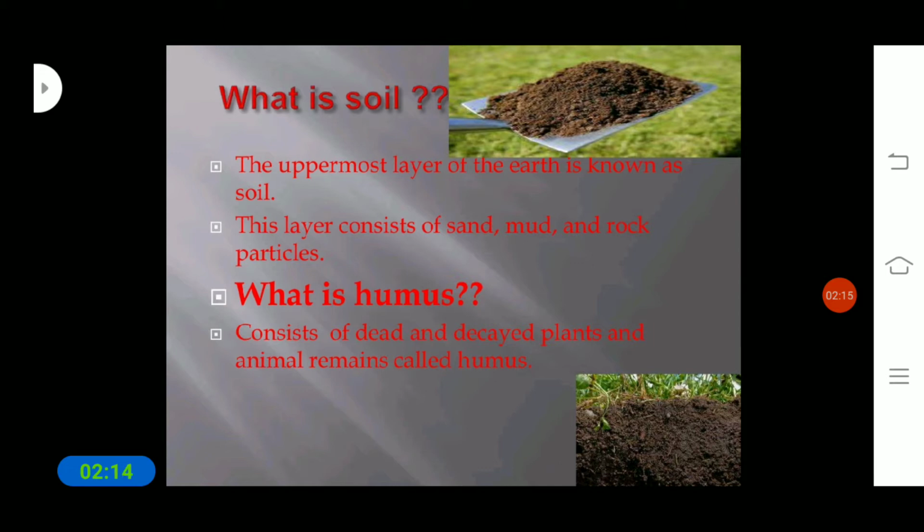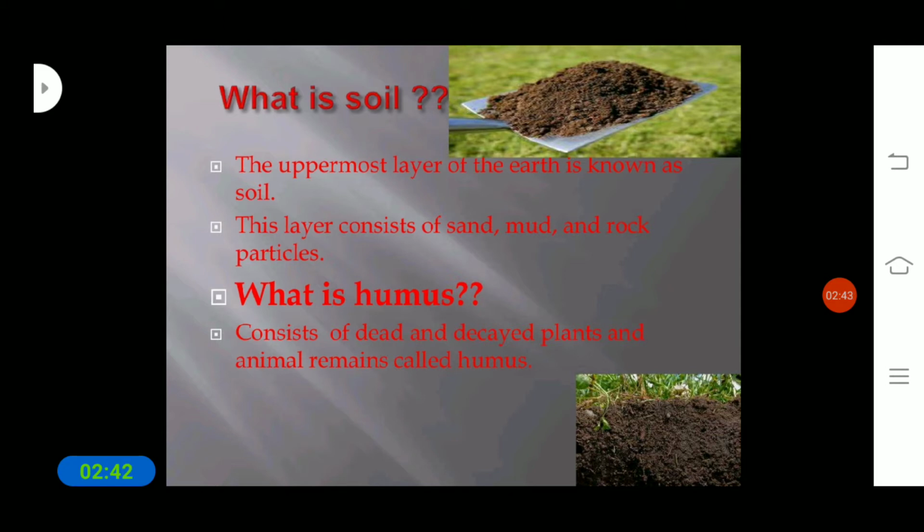Next, in the earth we can also see humus. So what is humus? Along with mud, sand and rock, we can also see humus. Humus consists of dead and decaying plant and animal remains. Humus is nothing but the dead and decaying plants and animal remains.